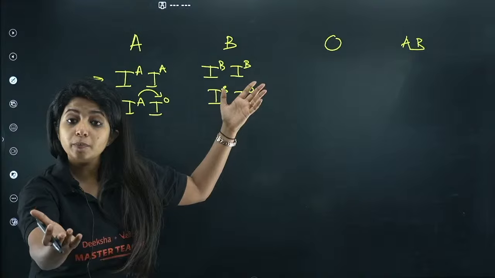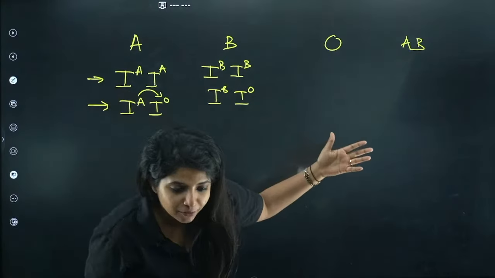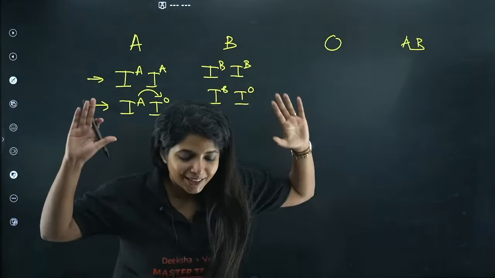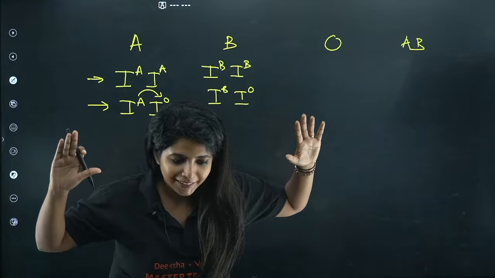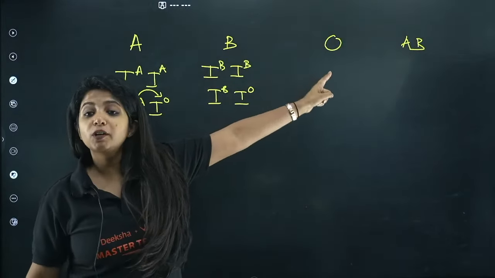When you say that you are B blood group, then you can be either of this. We never know. Okay, A positive, Nusrat says A positive. Me also, I am also A positive. I do not know my blood group, it's very easy to find the blood group. Okay, now coming on. What about O blood group?